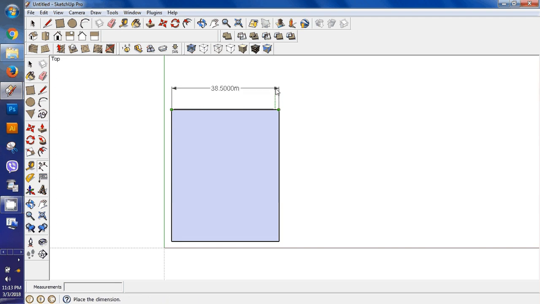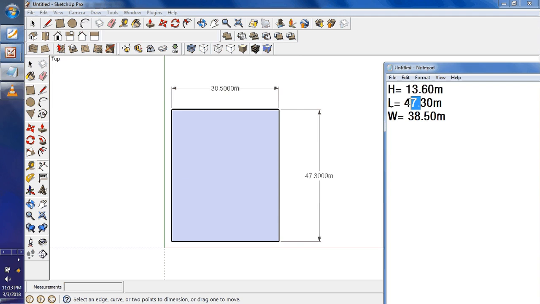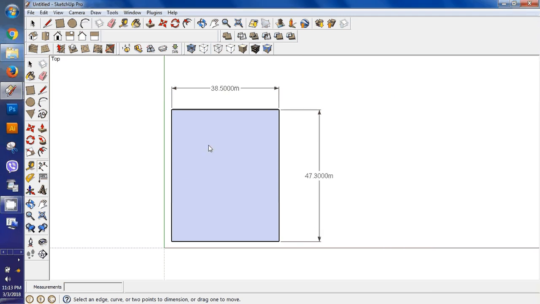The wingspan is 38.50 meter and the length is 47.30 meter, right? Exactly. So we have our top view.